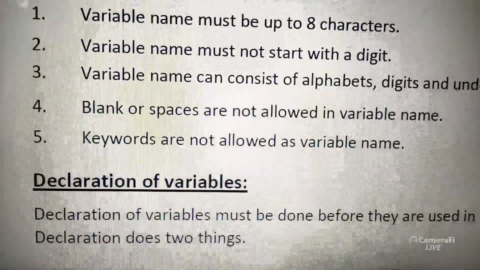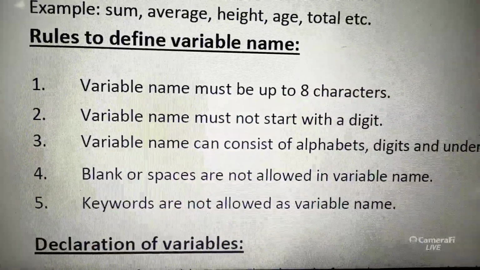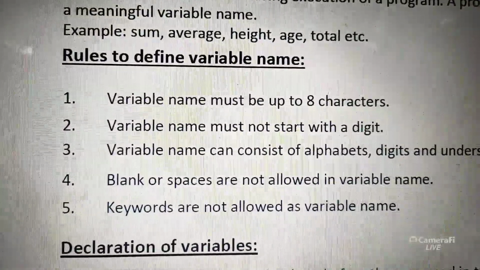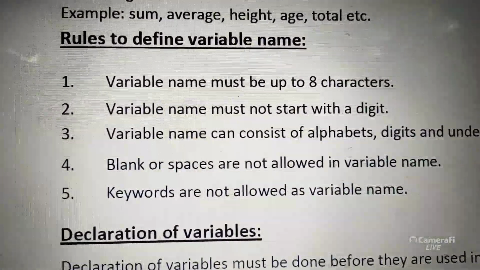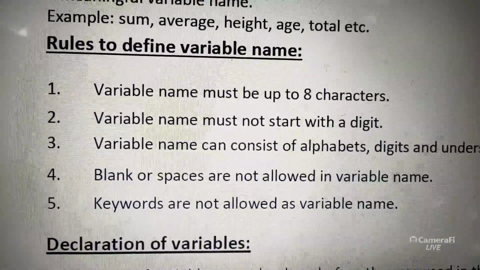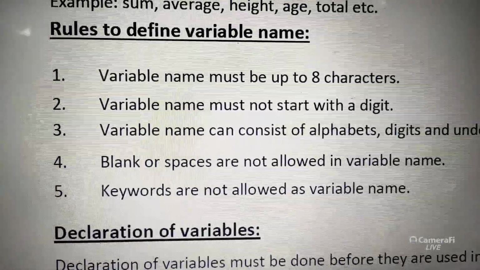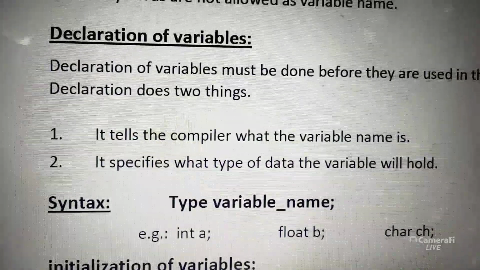What kind of variables? Integer variable, float, char. Remember last class, data types. The same rules for identifiers may be used here, the rules of variable names. Next, declaration of variables.